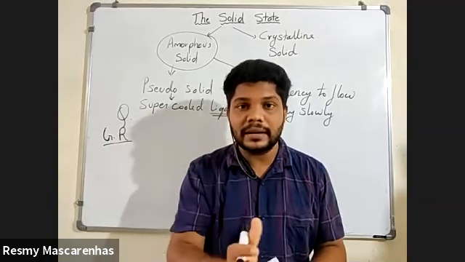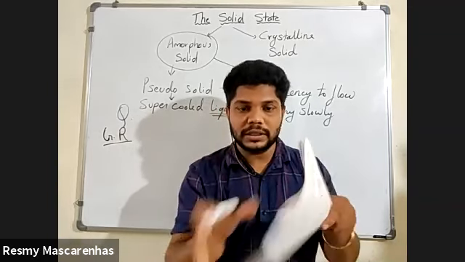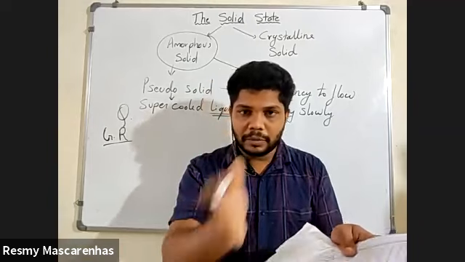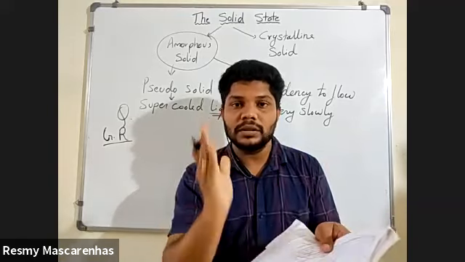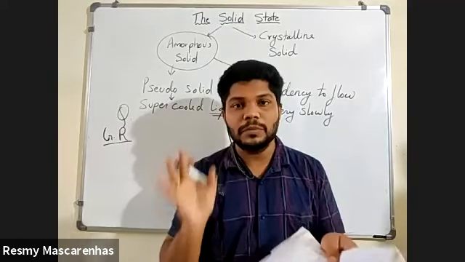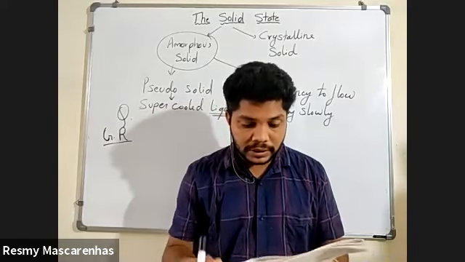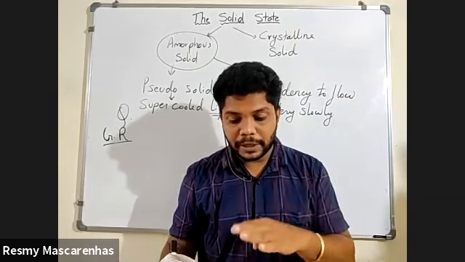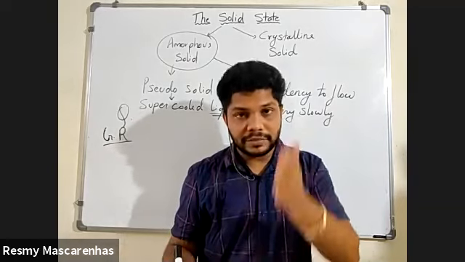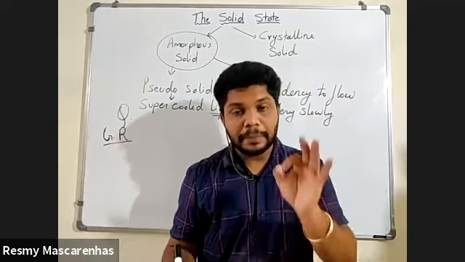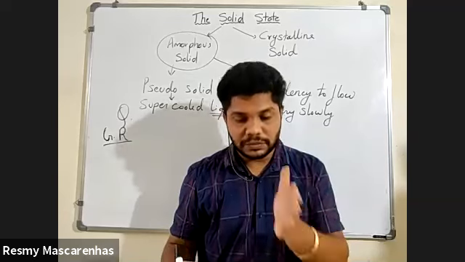Whereas if I'm giving you the crystalline solid and telling you to cut, and you cut that, both the sharp edges, means from the internal part, if you see, it will be very smooth. That is called cleavage property. Okay, so I will just read: when cut with a sharp edge tool, they split into two pieces. The newly generated surfaces, means from inside, are plain and smooth. That is for the crystalline solid.